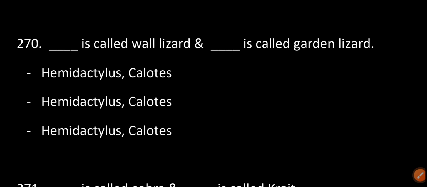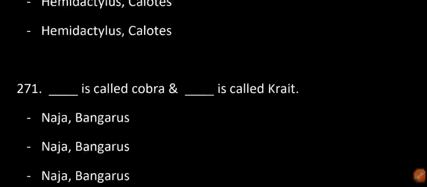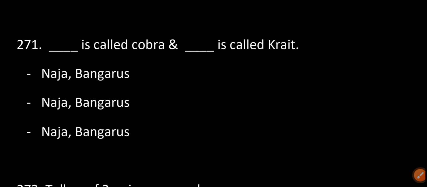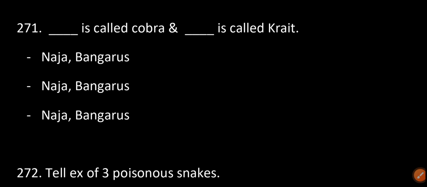Dash is called wall lizard and dash is called garden lizard. Hemidactylus is wall lizard and Calotes is garden lizard. Dash is called cobra and dash is called krait. Naja is cobra and Bungarus is krait.